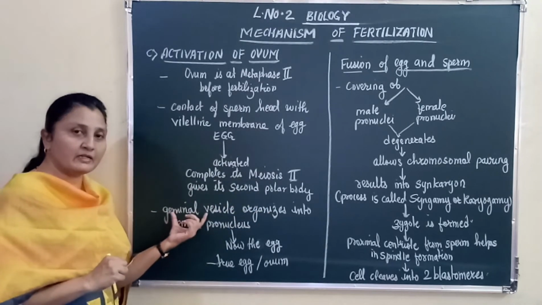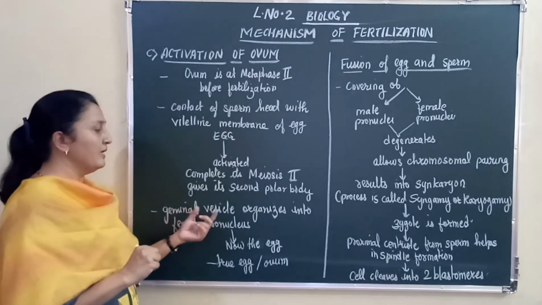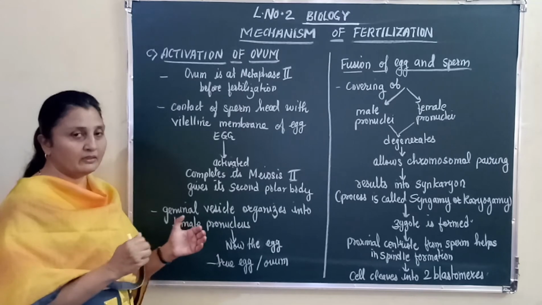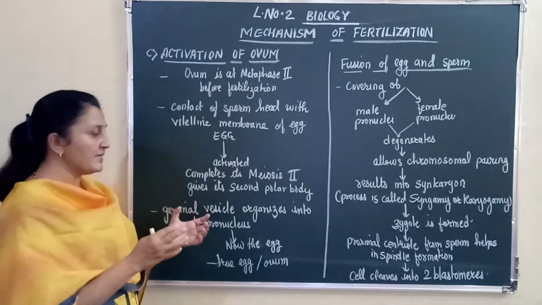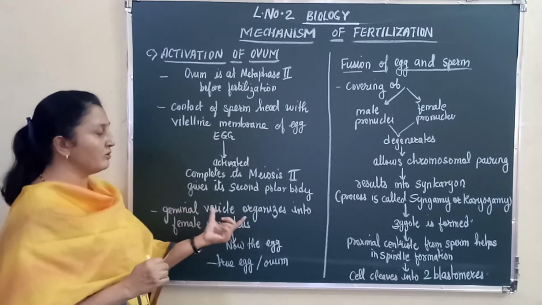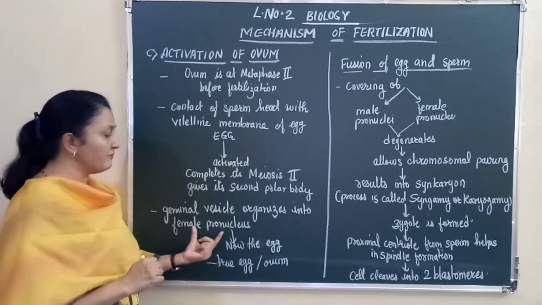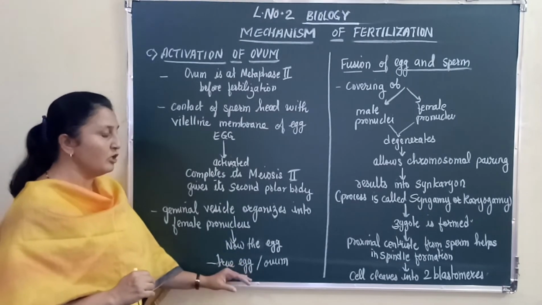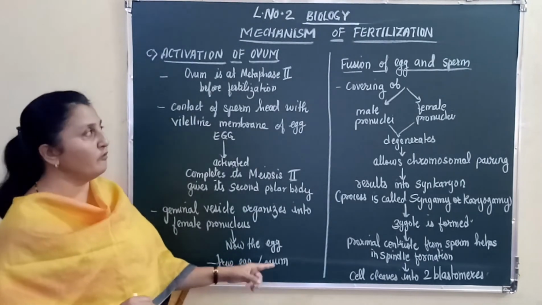The germinal vesicle, which is the nucleus of the egg, organizes into the female pronucleus. Remember, the nucleus grows in size, and after the germinal vesicle grows in size, you call it a female pronucleus, and now the egg can be called a true egg or true ovum.